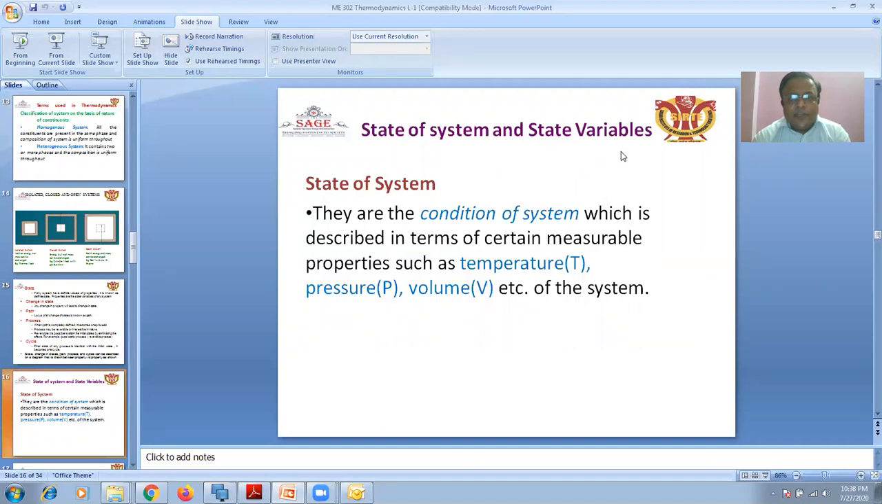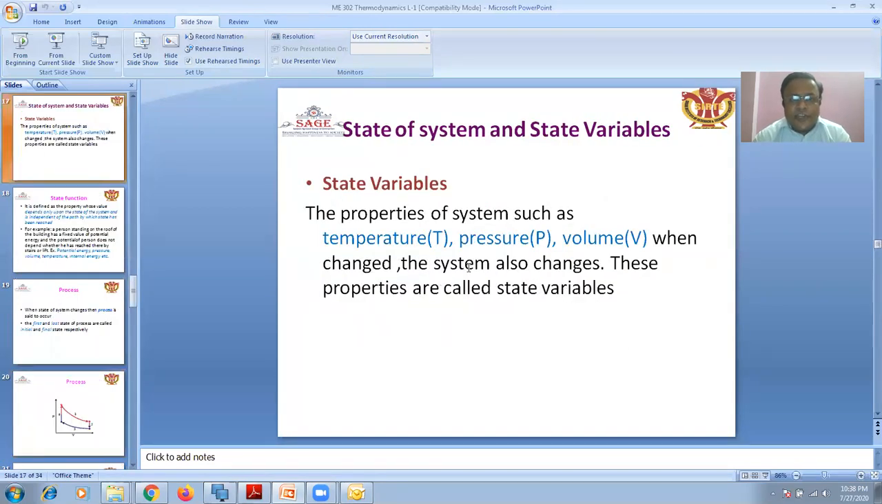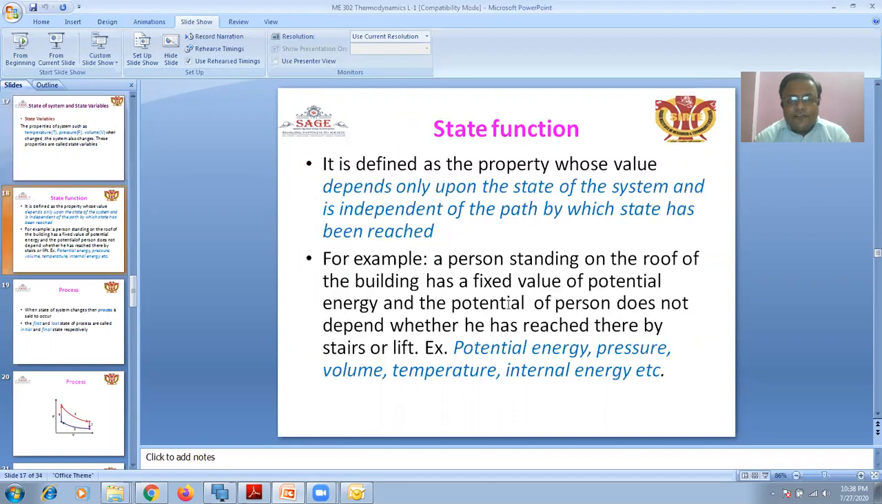State of system and the state variables. The condition of the system is described in terms of certain measurable properties such as temperature, pressure, and volume. That is the state of the system. When these change, the system also changes. These properties are called state variables.